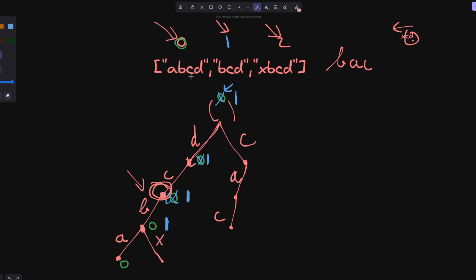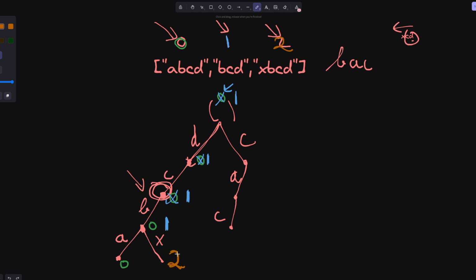So if any word happens to have A, B, C, D, so the entire word as a common suffix, we actually need to return word 0 instead of word 1. So this is just a very natural way to track this. Now finally we have DCBX, so the index of that would be 2, so let's try to update it. So 2 is here, but 2 is not updated because this word is not shorter, so you don't update it. Now you go to D, BCD is still shorter, so don't update it. This is still shorter, B still shorter, but X you update to 2 here.